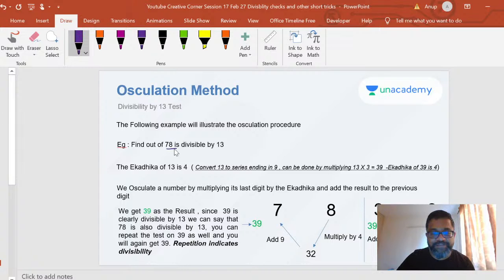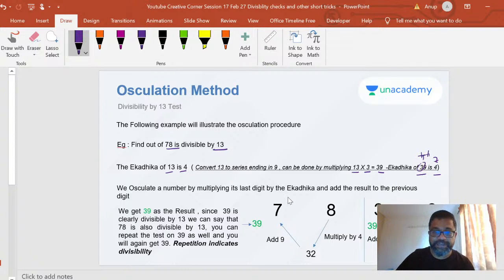Okay, let's look at another one. Find out if 78 is divisible by 13. Again same thing, you got to find out the ekadika of 13. I found out the ekadika of 13 is 4, right? Some of you can guess already how I've done that. I convert it to some number that is ending in 9. I multiply 13 into 3, I get 39. The ekadika of 39 is 4, right? One more than 9's place... that is, 3 plus 1 is 4, right?